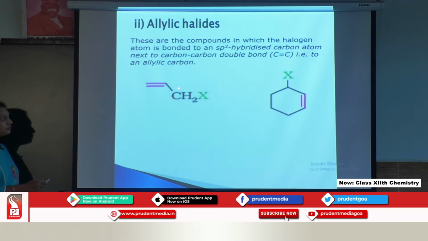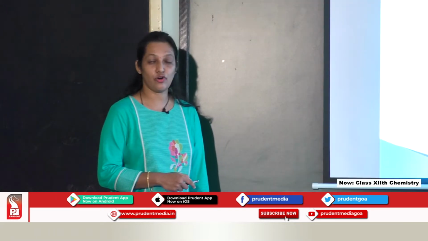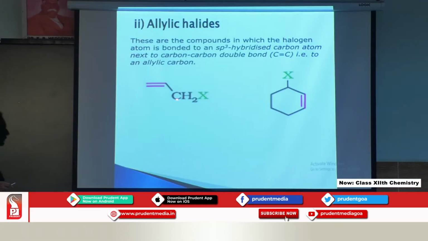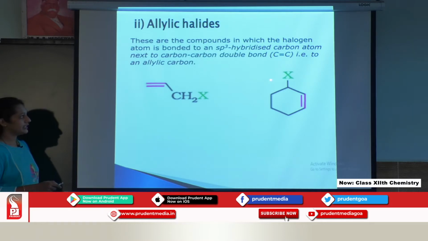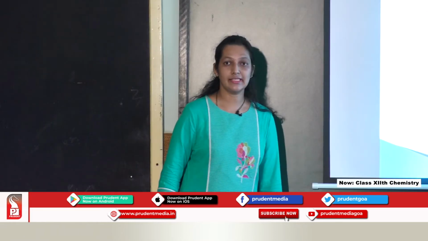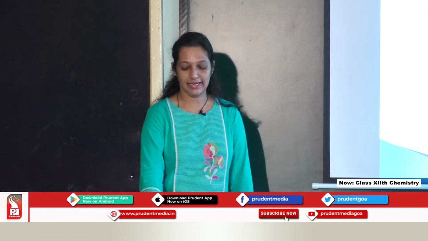Now, look at this halogen which is attached to the carbon. This carbon forms the single bond, that means it is the sp3 hybridized carbon. Next to that sp3 hybridized carbon is the double bond. So, this carbon is known as the allylic carbon. Same way, in this example also halogen is attached to this carbon. So, that is sp3 hybridized carbon and next to that carbon the double bond is present. So, these are the examples of the allylic halide.